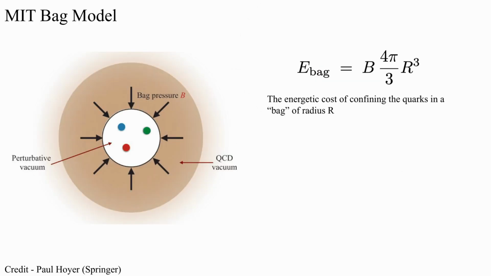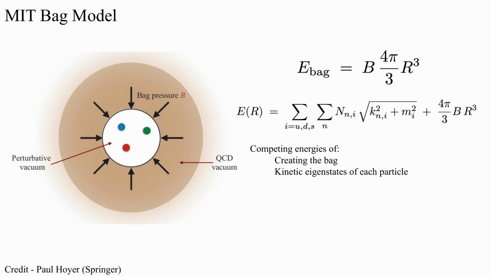The MIT bag model describes the balance between two forces, the first being the energetic cost of confining quarks in a bag of radius r, shown by the equation E_bag equals B, the bag constant, times the volume of the bag, 4/3 pi r cubed.